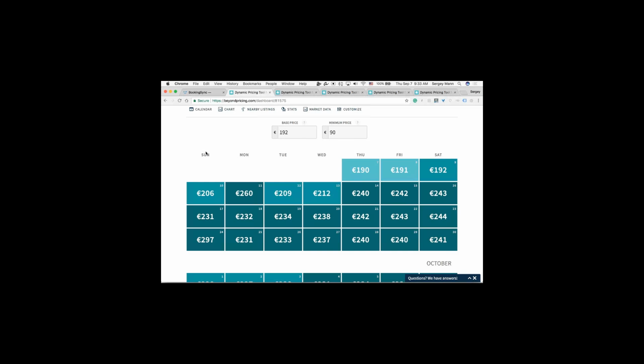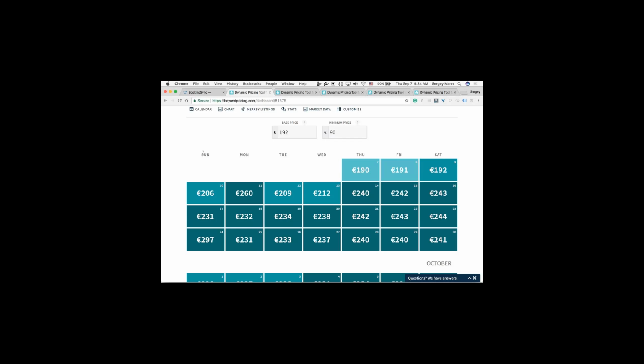And with that, just keep in mind that it will obviously take some time for those changes to reflect on your health score. If you're currently booked at 66%, it will take some time for all of those dates to actually move into the future. And sorry, that is the base price, so I would recommend adjusting the base price there. It will take a bit of time for those dates to move into the future and for those new empty dates to come in and for new bookings based on that new base rate to register.